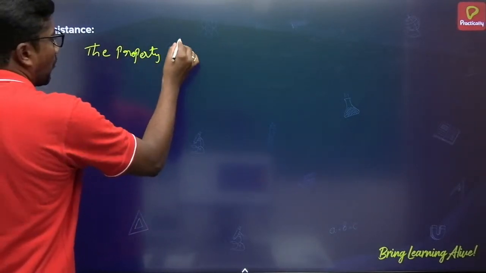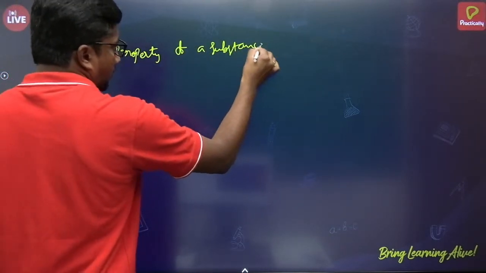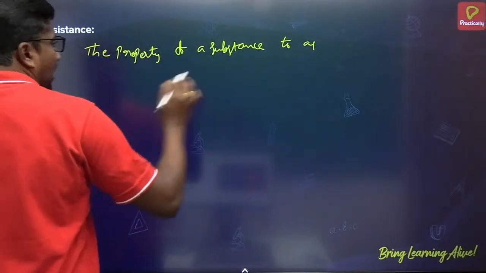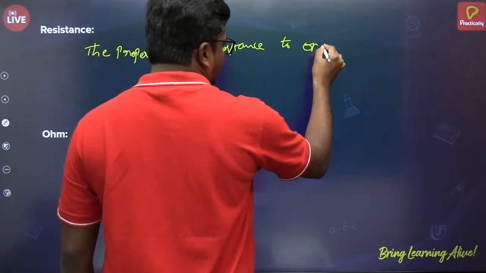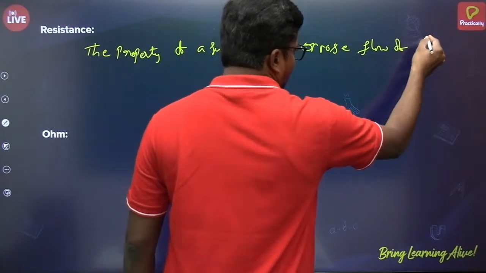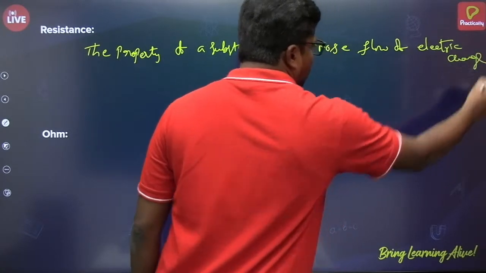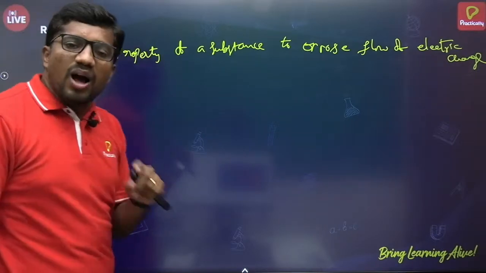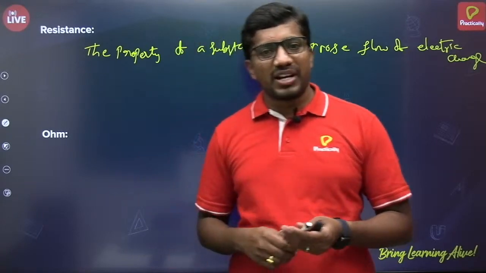The property of a substance to oppose the flow of electric charge. Here, all materials won't have the same resistance.